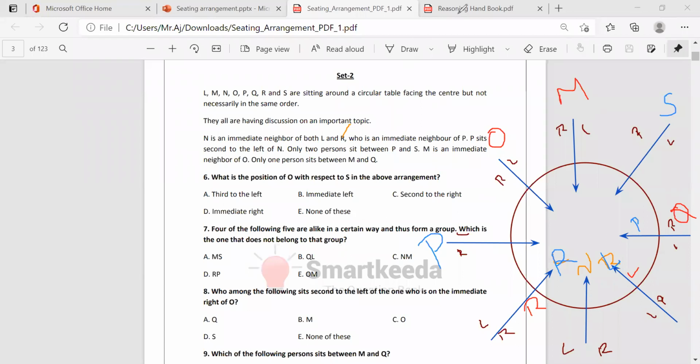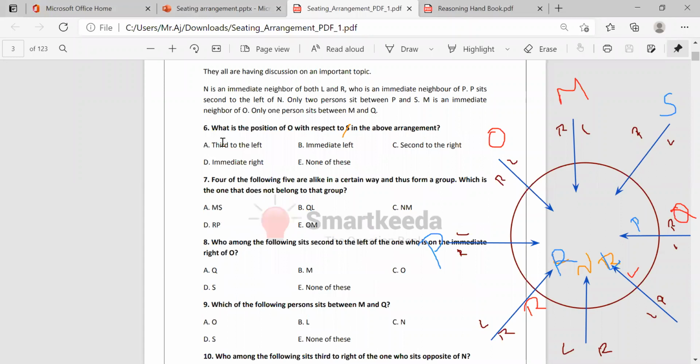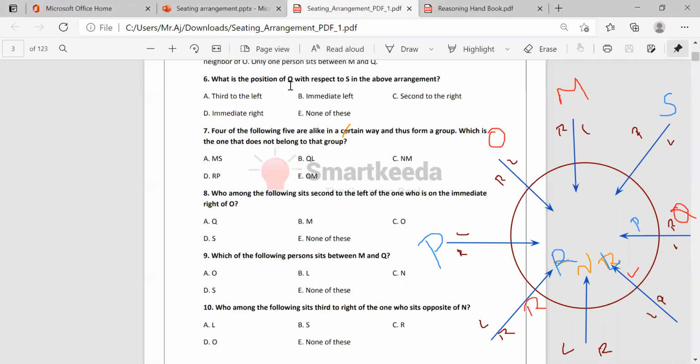Now you just see the questions here. First question: What is the position of O with respect to S? With respect to S, what is the O position? S is here. It is on the right side. It's a right, right? 1, 2, right. Second right. O is second right. Is there an option here? Second to the right. Okay. Is it clear? Second to the right.